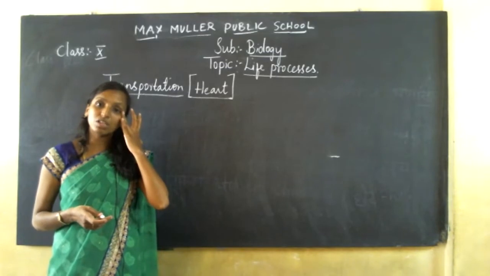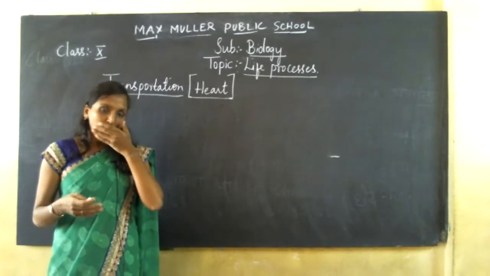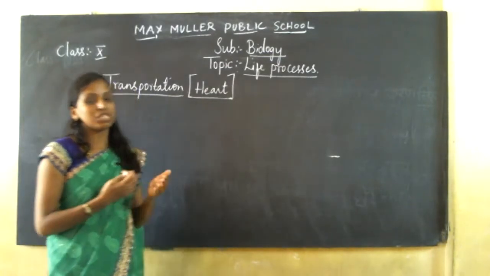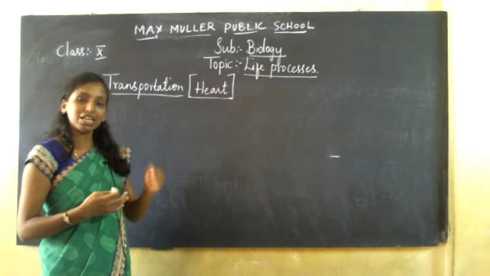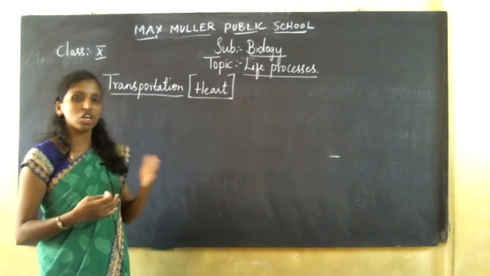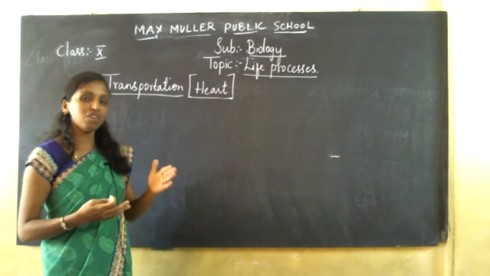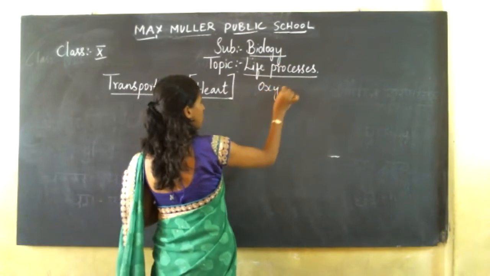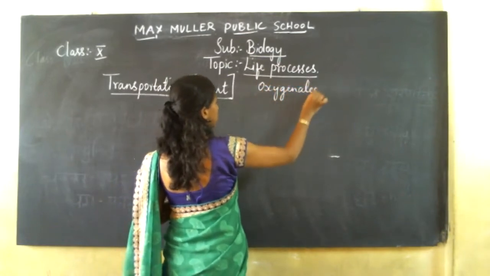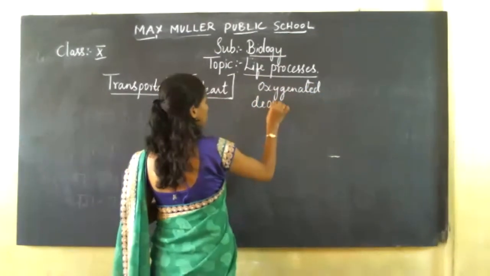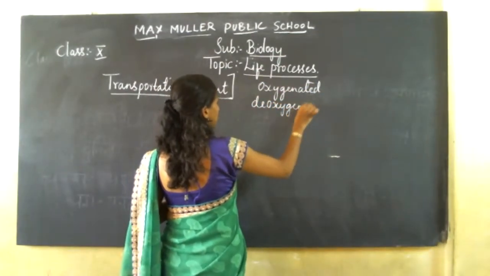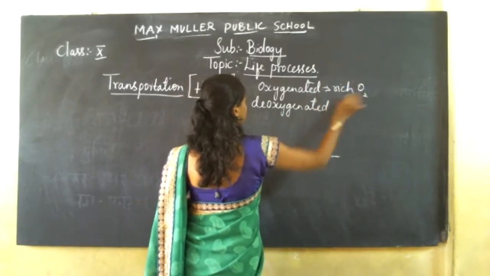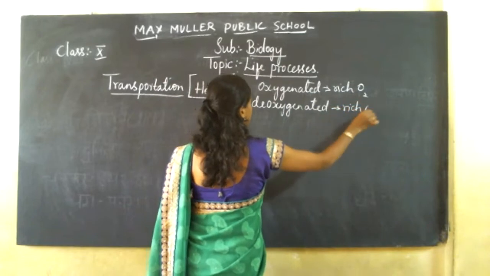Whatever substances are getting broken down, the substances which are required will be sent and those which are not required will be thrown out of your body. In the same way, transportation here takes place through oxygenated and deoxygenated blood. What are oxygenated and deoxygenated blood? I think I told you in your last class. Oxygenated blood is blood which is rich in oxygen, and deoxygenated blood is rich in carbon dioxide.